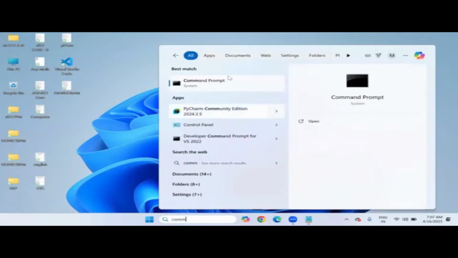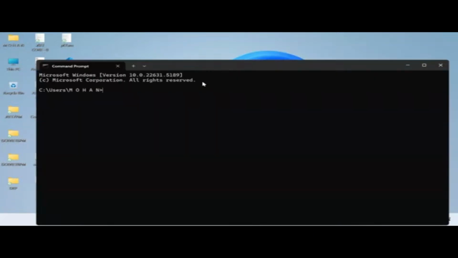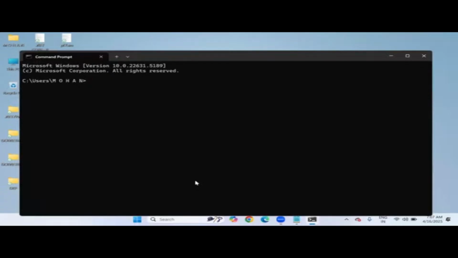Go to the command prompt by typing command in the search box. So I'm opening the command prompt. In this command prompt window, I need to check whether Python is present or not. Okay, so how do we check? Simply python space hyphen version. If I press enter, I'm getting the version number 3.13.2. That means in the previous batch, I installed Python 3.13.2. Right now in my computer, Python 3.13.2 is there.